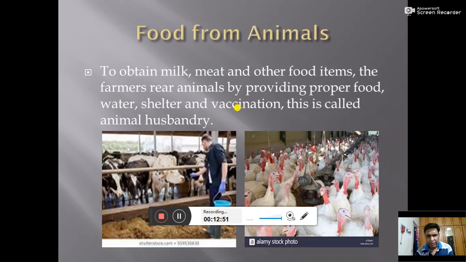So dear students, in today's class we have studied many topics like weeds, how can we control the weeds, like harvesting the crop, like threshing, like winnowing. Next one, how can we store the crop? That there are places where the crops are stored that are silos and granaries. And at last we studied about animal husbandry. Means the farmers provide us food not only from the crop, they also provide us food from the animals.